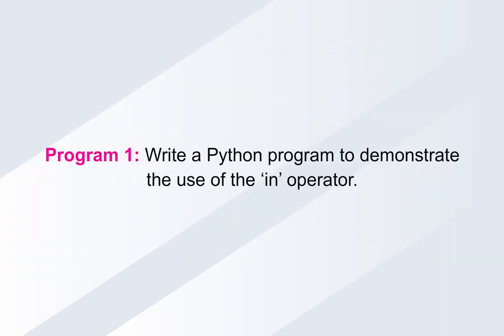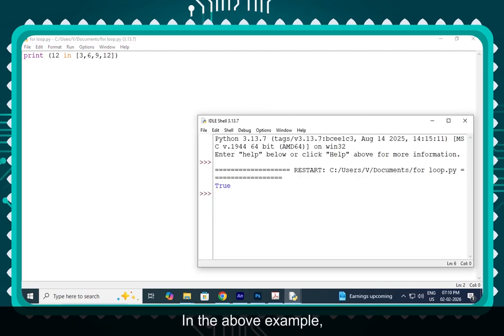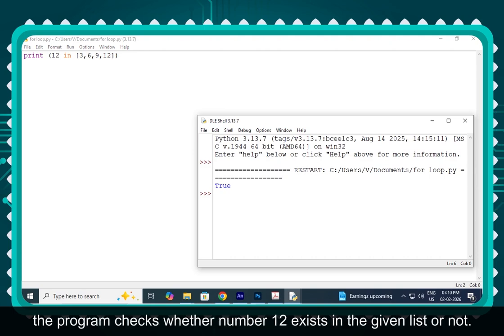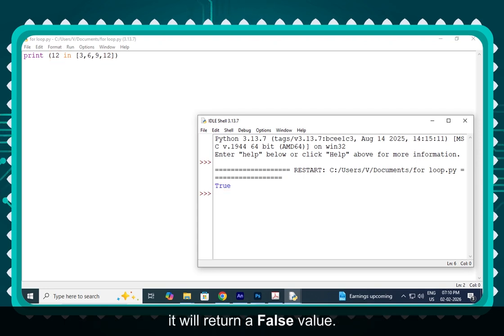Program 1. Write a Python program to demonstrate the use of the in operator. For example, output. In the above example, the program checks whether number 12 exists in the given list or not. If yes, the in operator will return the value true. Otherwise, it will return a false value.